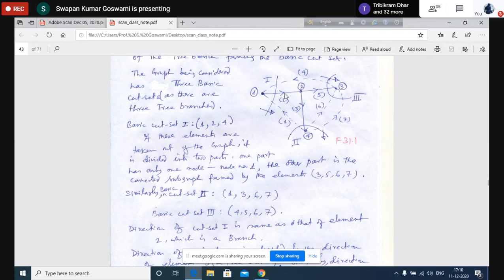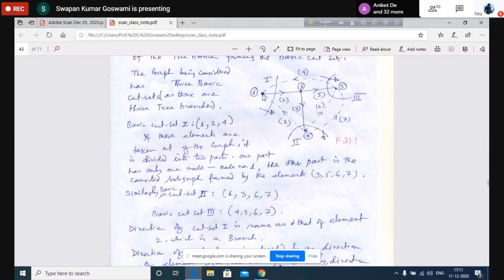So you can say that the reason for the selection of these elements of the basic cut set is element number 2, which is the tree branch. Therefore, the direction assigned to this tree branch is considered to be the direction of the cut set. That's why this is the direction of the tree branch, and therefore this is also the direction of the cut set. How are they the same?